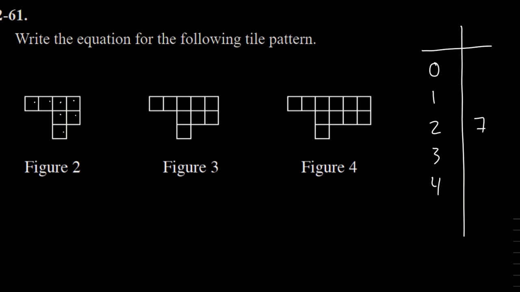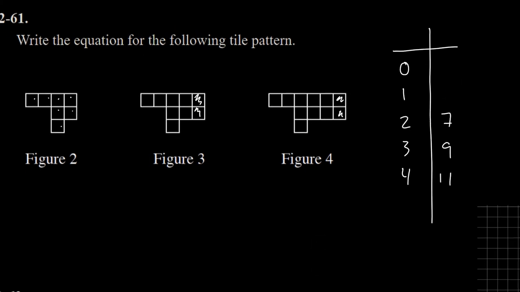And figure 3, it looks like all it did was increase by these two. These are the new tiles, so it went up by 2. So 7, 8, 9, 10, 11. So I can see two things, right? I can see as if x is the figure number and y is the number of tiles, when x increases by 1, the number of tiles is increasing by 2. So when that goes up by 1, this goes up by 2. So that's the unit rate, right? Every time x increases by 1, y increases by 2.